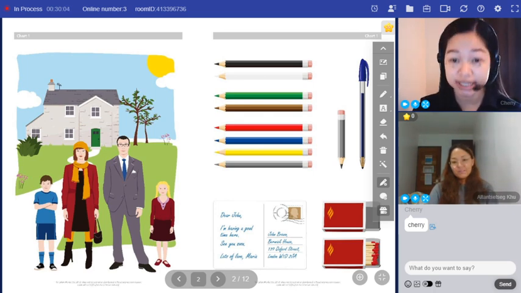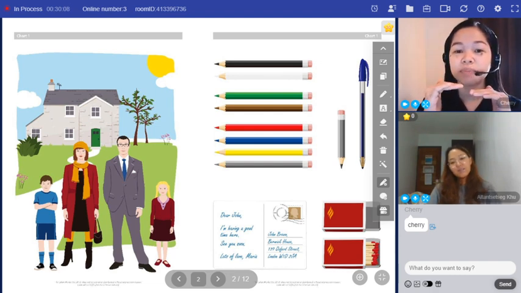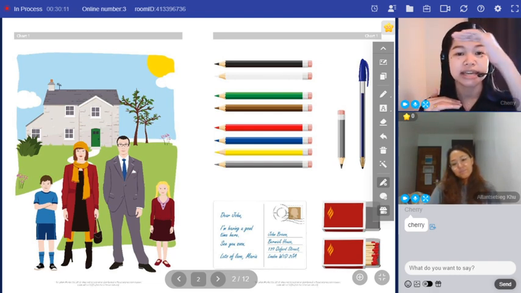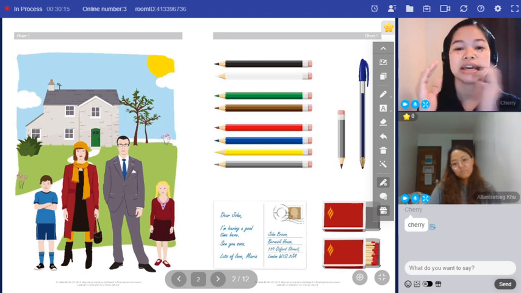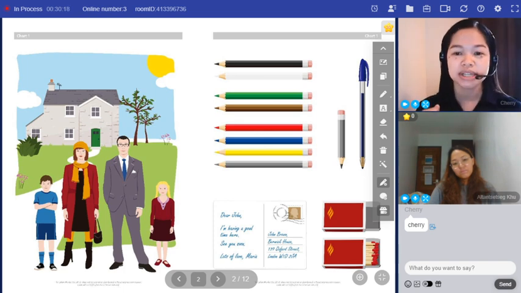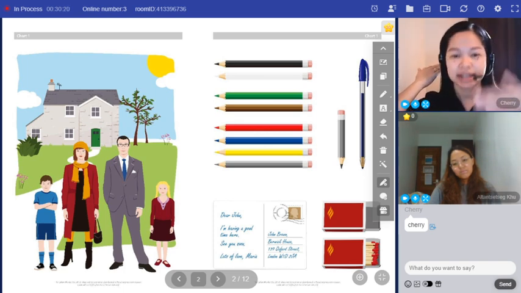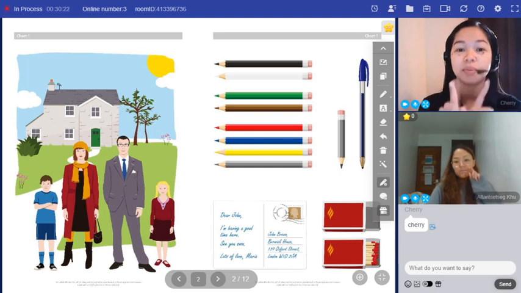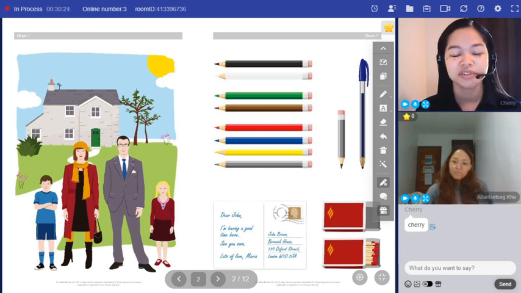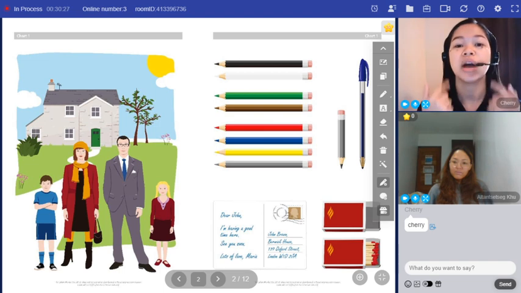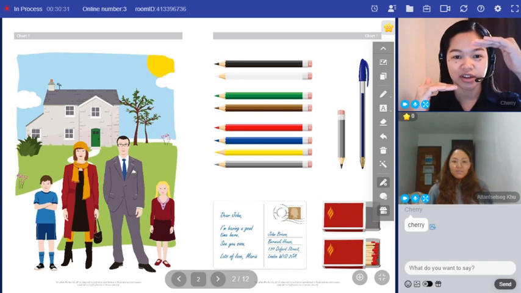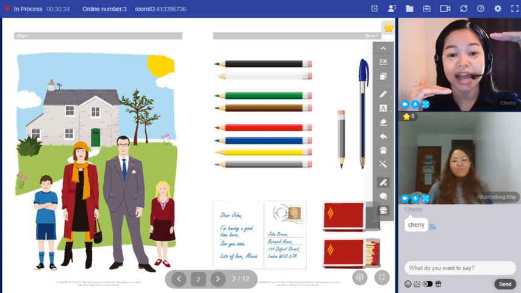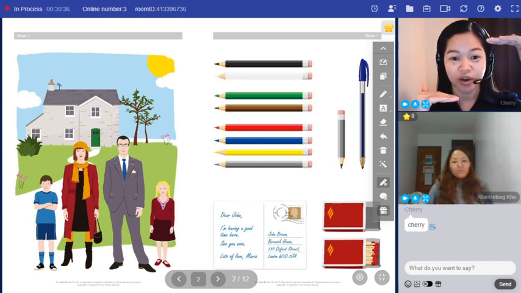Repeat: opposite. Good. Okay, listen. The opposite of long is short. The opposite of large is small. The opposite of behind is in front of. The opposite of the verb to teach is to learn. So now what's the opposite of high? The opposite of high is low.